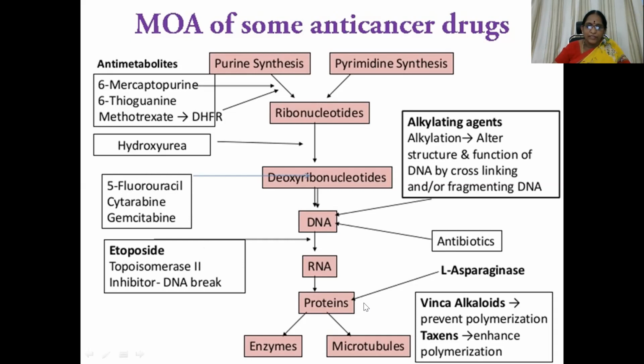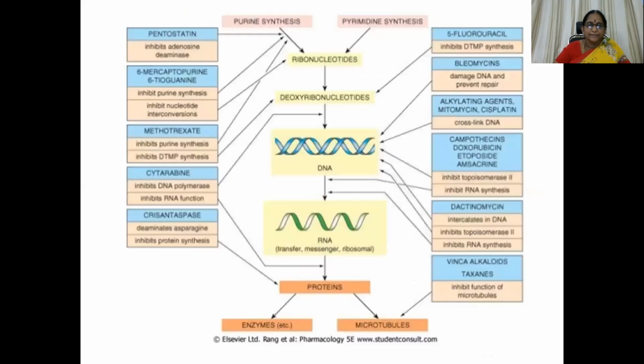Asparaginase acts on proteins, and then antimitotic drugs like vinca alkaloids prevent polymerization of the molecule, and taxanes, which enhance polymerization of the molecules, act on microtubules. So this is, in a nutshell, the mechanism of action of various anti-cancer drugs. Here you can see it in a little more detail.